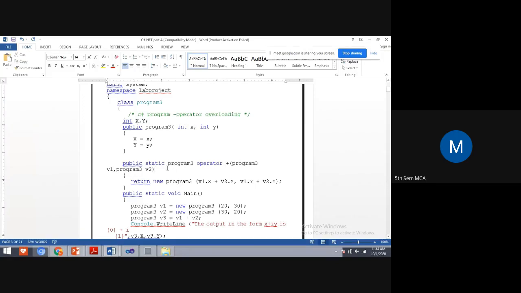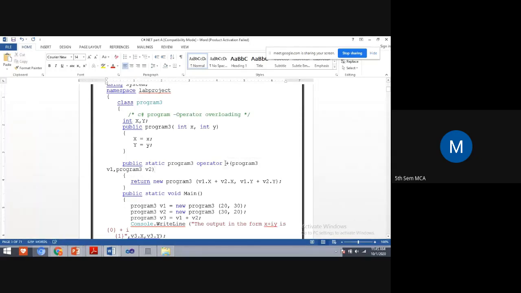The method to apply operator overloading is: public static class name, then the operator keyword, and then the operator. It can be the addition operator, subtraction operator, any operator you can overload.